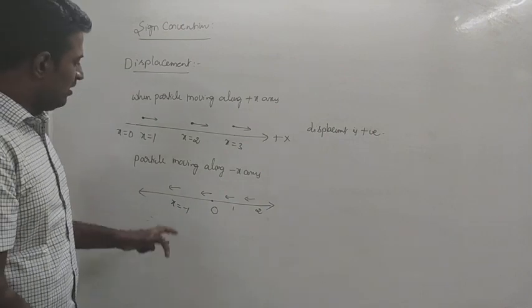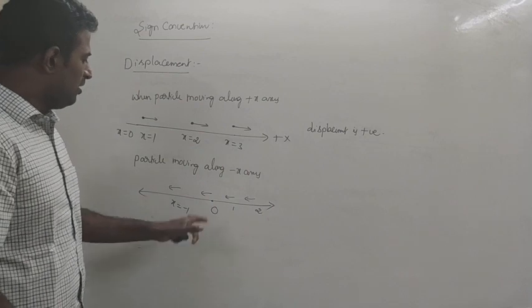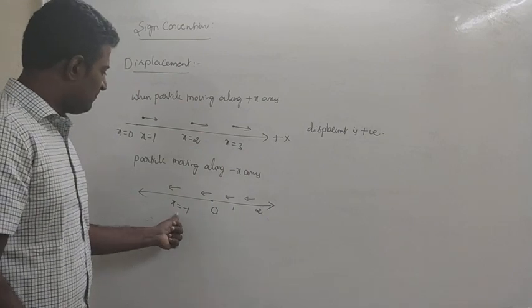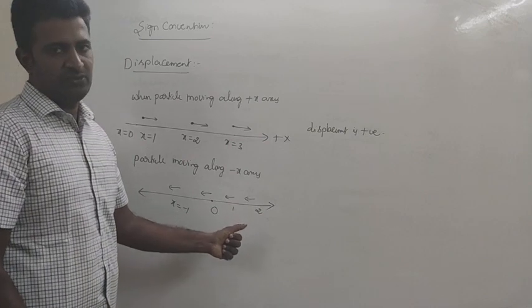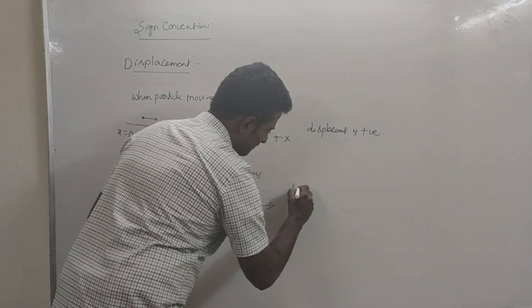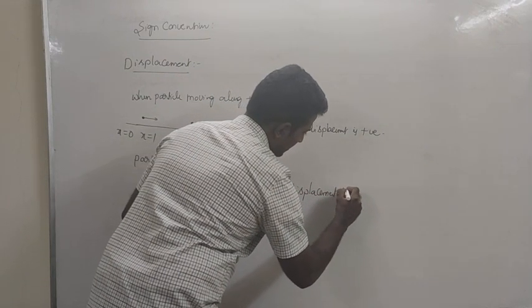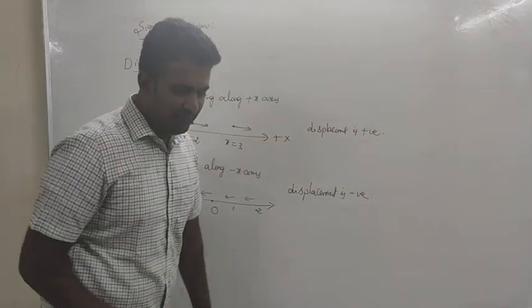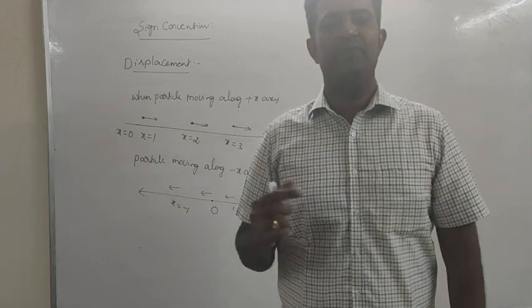What is happening? Final position minus initial position is becoming negative. For example, from here to here, this is final position, this is initial position, minus 1 minus 1, which will be minus 2, due to which displacement will become negative.